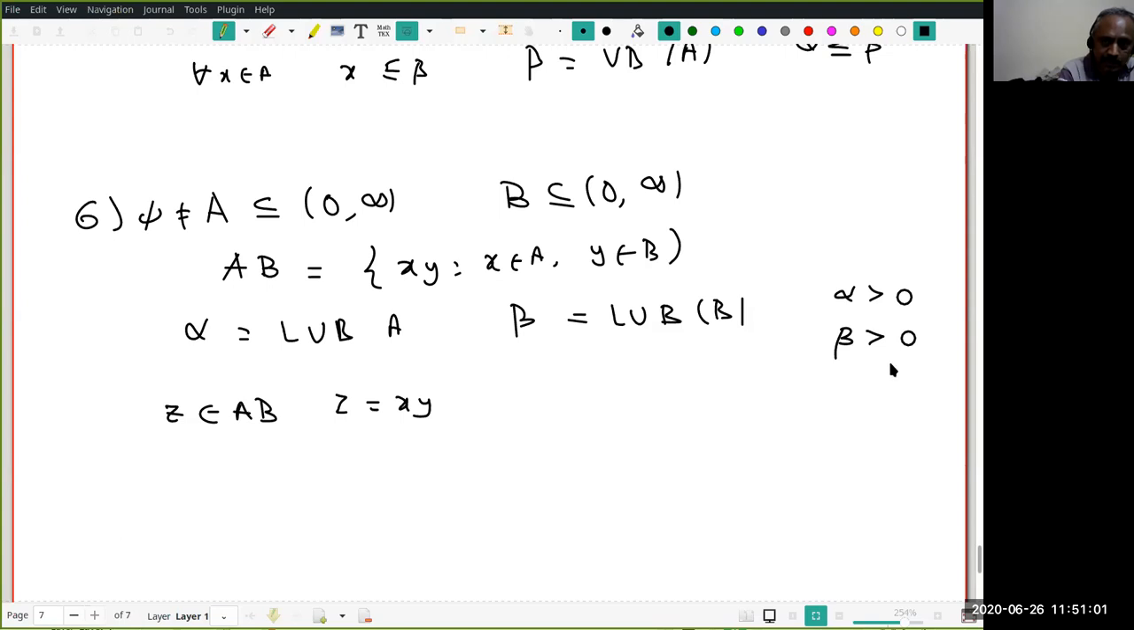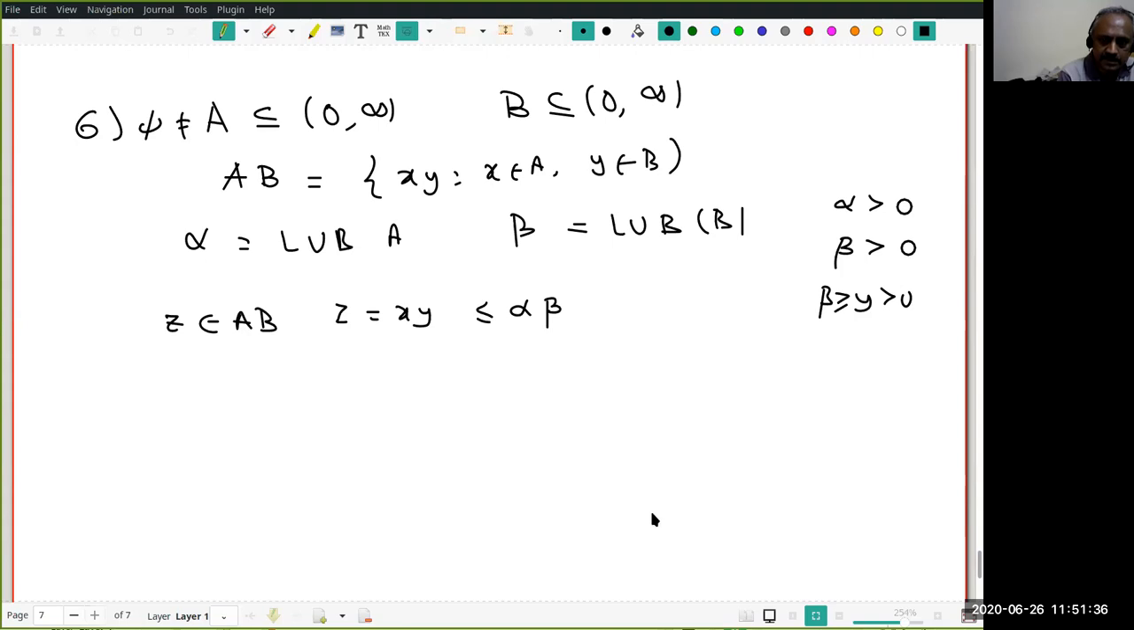Why? Because there is at least one x which is positive, therefore alpha is greater than or equal to x, but x is greater than 0, therefore alpha must be positive. Do you understand the logic? Similarly, there is at least one y in B and that y is positive and beta is greater than or equal to y, therefore beta is positive. So we need the fact that alpha and beta are not negative, but they are actually positive. Therefore, this xy is less than or equal to alpha times beta. You understand this? Right. So alpha times beta is an upper bound of AB.